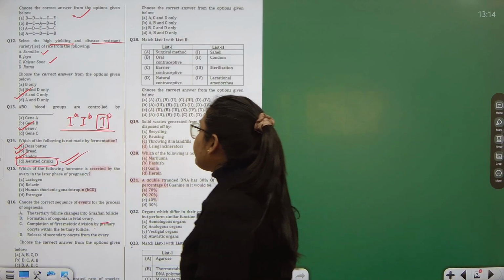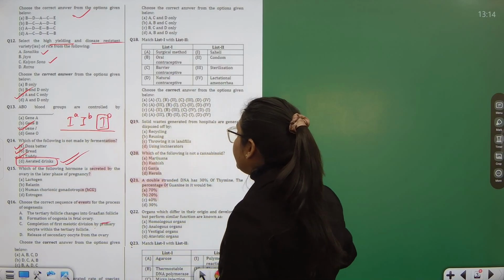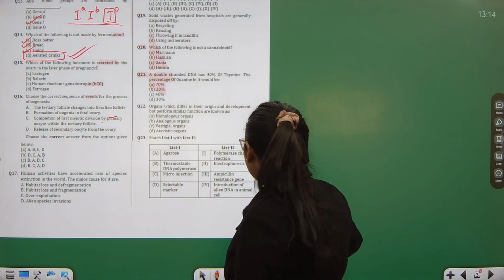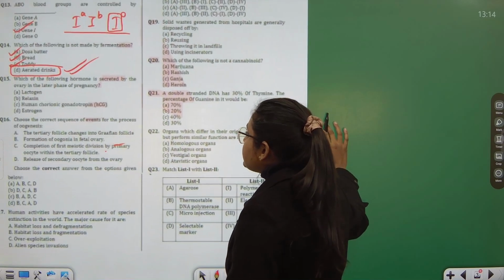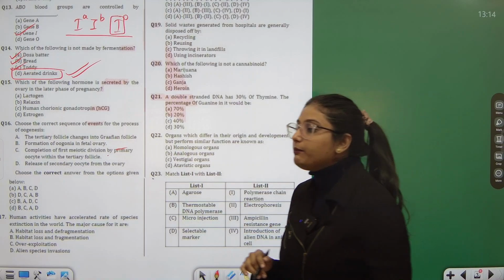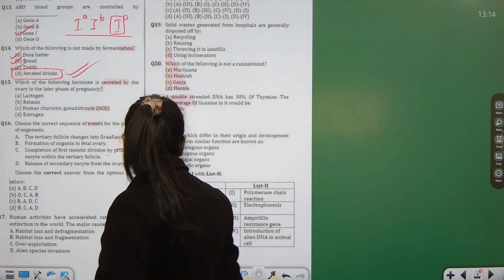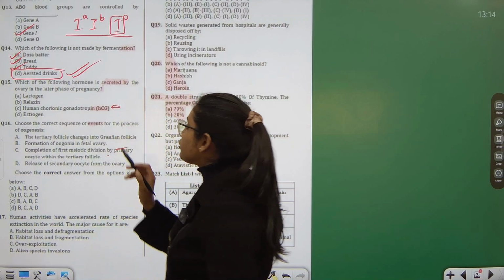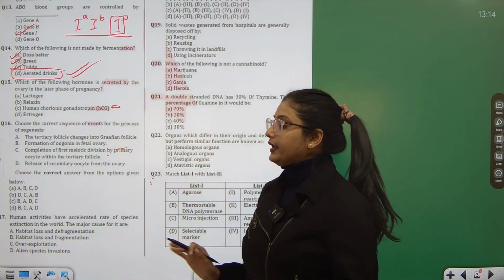Next, which of the following hormone is secreted by the ovary in the later phase of pregnancy? See, this is a very important question, I tell you. What do students do? They mostly have heard HCG hormone in relation to pregnancy. So they quickly mark HCG.